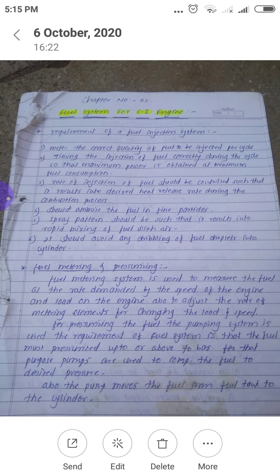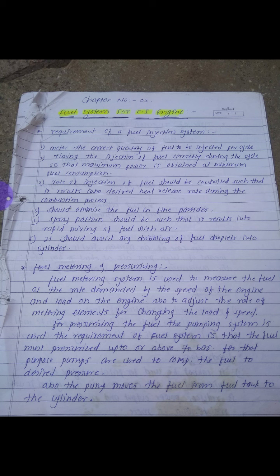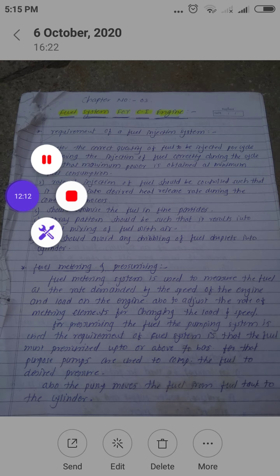Also, the pump moves the fuel from the fuel tank to the cylinder. The fuel pump supplies the fuel from the tank to the nozzles, that is, to the cylinders, and also pressurizes that fuel up to 70 bar or above. So for the measurement of fuel, the metering system is used, and for the pressurization of fuel, the pumping system is used. So this is nothing but metering and pressurizing of fuel.